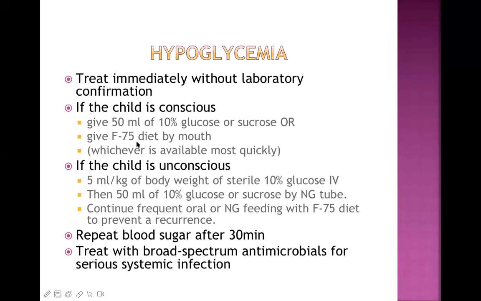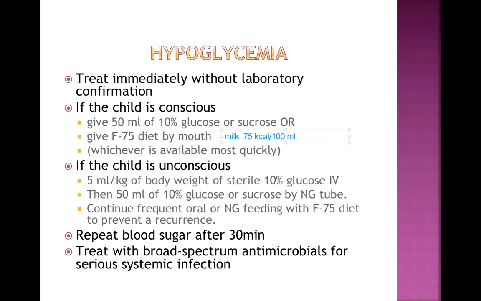Now you may be wondering, what is the meaning of this F75? Okay, so please pay attention. This F75 is a special type of milk which has 75 kilocalorie of energy per 100 ml of the solution. This is the meaning. Okay, 75 kilocalorie per 100 ml of the milk. This is F75. Later on we'll talk about F100, that is 100 kilocalorie per 100 ml of the milk.